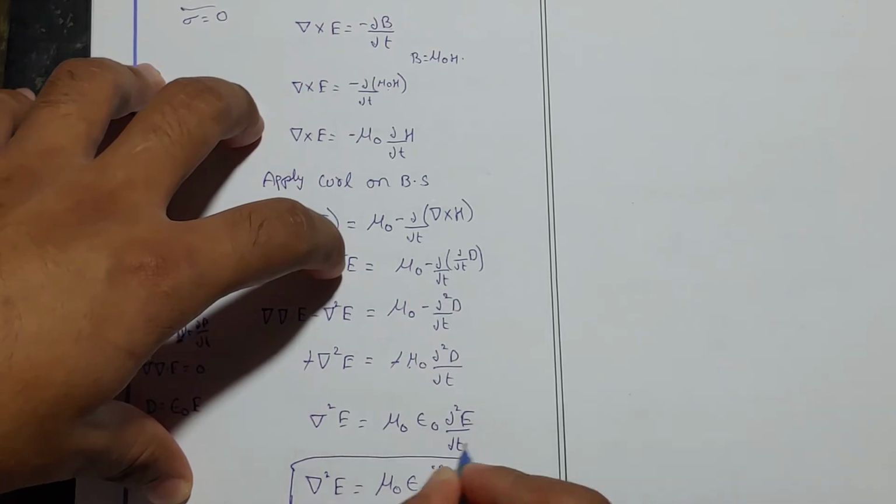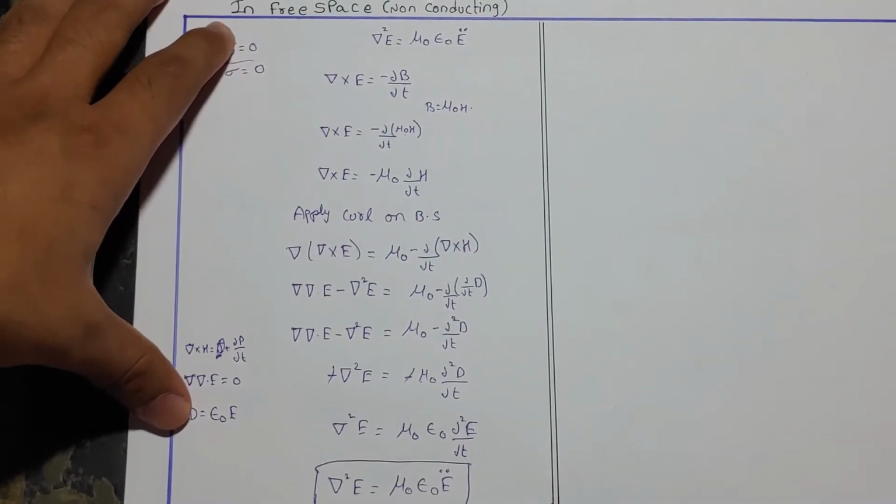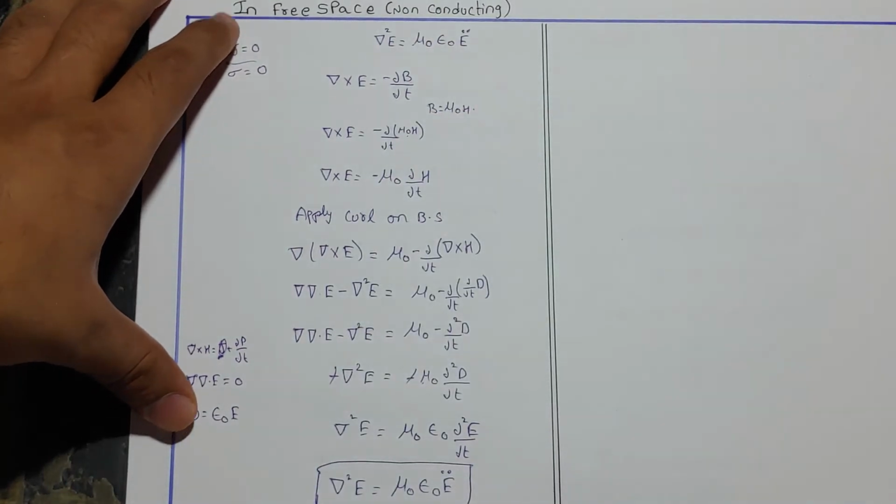So we have found out the equation in free space non-conducting media.